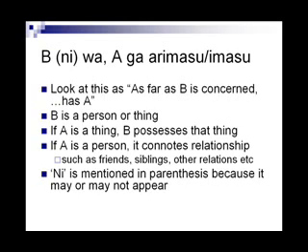When A is a thing, B possesses A. When A is a person, B has a relationship with A. A could be a friend, a sibling, or any other kind of relative. These words, arimasu and imasu, work in two different contexts, location indication and possession indication. If A is a thing, B possesses that thing. If A is a person, it connotes relationship between B and A, such as friends, siblings, other relations, etc. Ni is mentioned in parentheses because it may or may not appear.